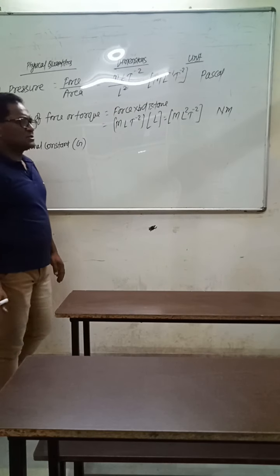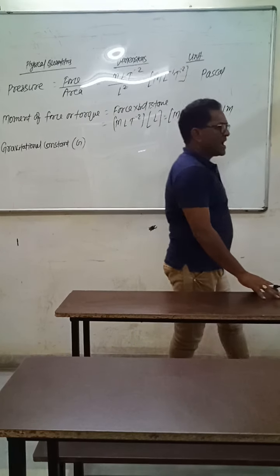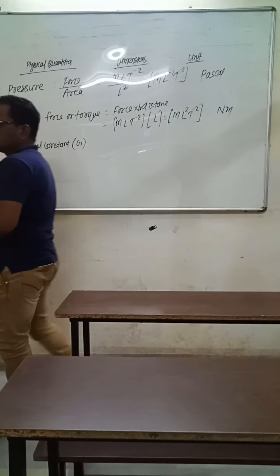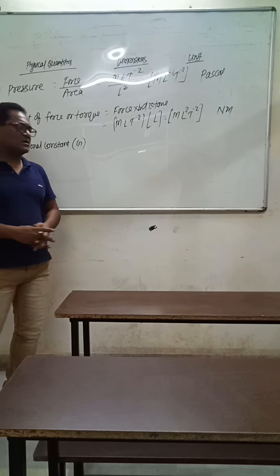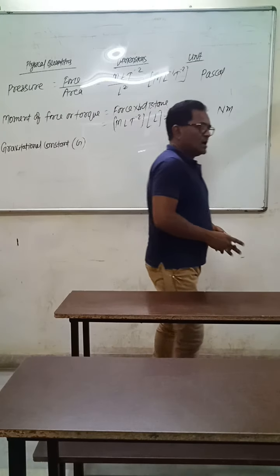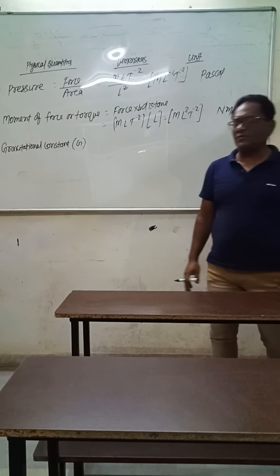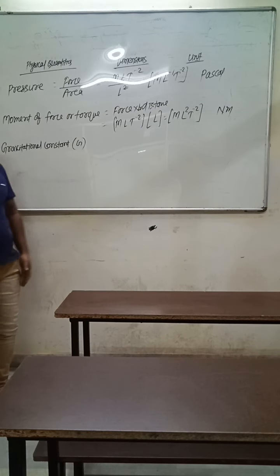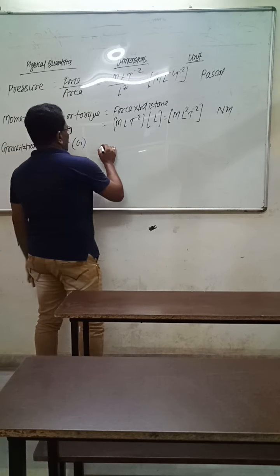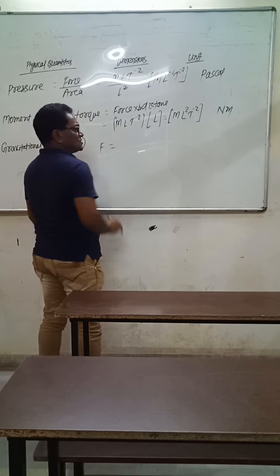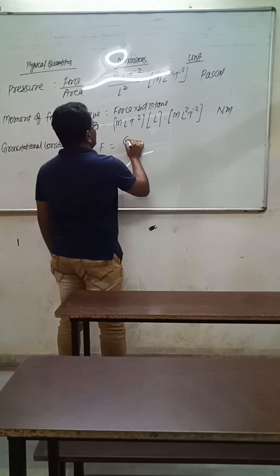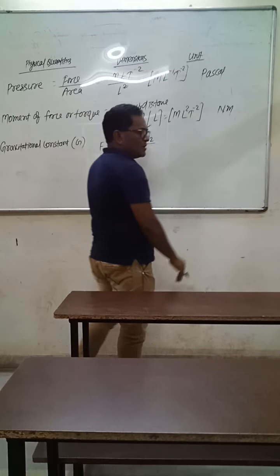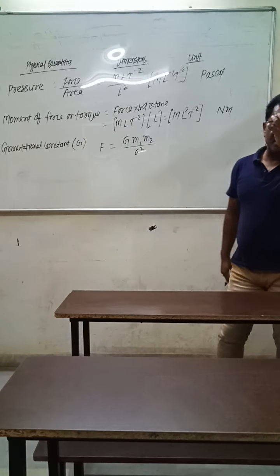According to it, the force acting between two bodies having masses m1 and m2 is directly proportional to the product of their masses and inversely proportional to the square of the distance between them. So the gravitational force F equals G m1 m2 upon r square. This is the formula for gravitational force.